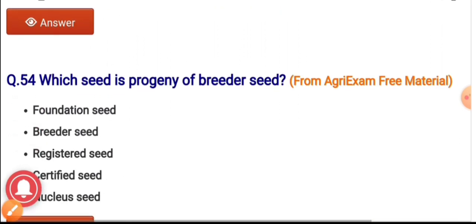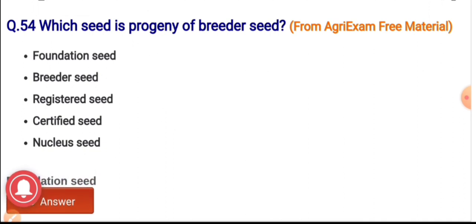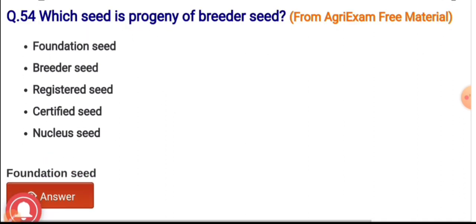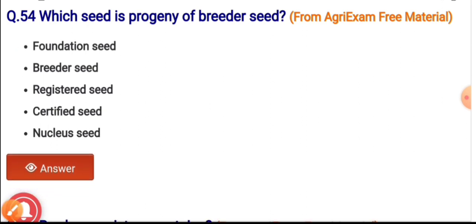Question number 54. Which seed is the progeny of breeder seed? The options are foundation seed, breeder seed, registered seed, certified seed and nucleus seed. And the correct answer is foundation seed. It is the progeny of breeder seed.